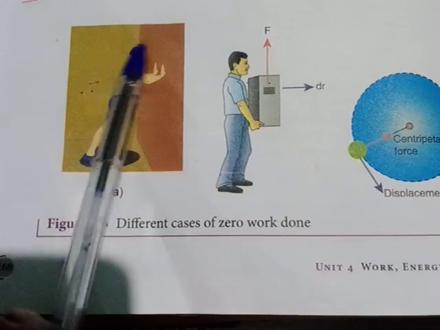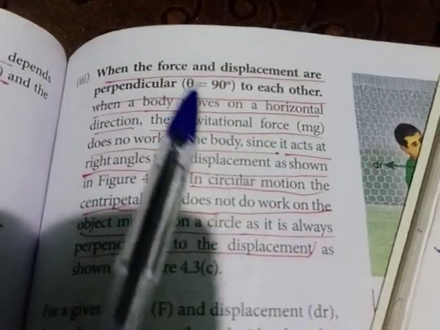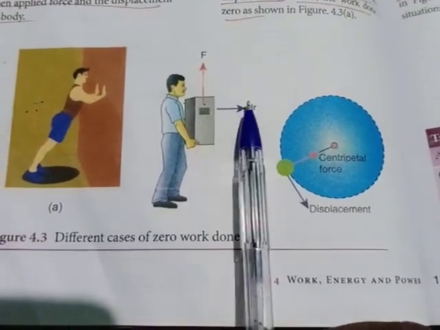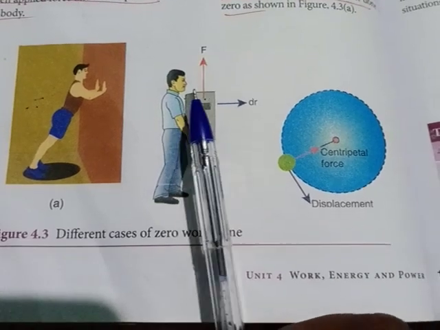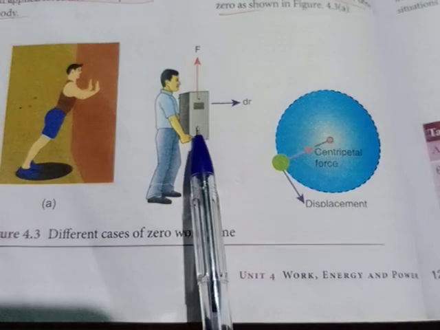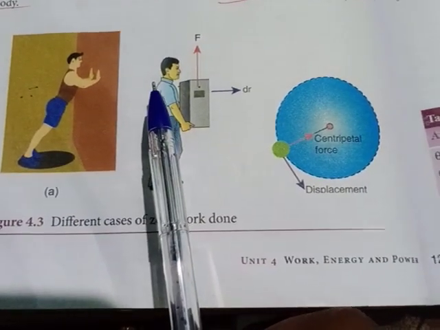So the work done is 0. And the third case is when force and displacement are perpendicular, 90 degrees to each other, so the gravitational force does no work on this body.